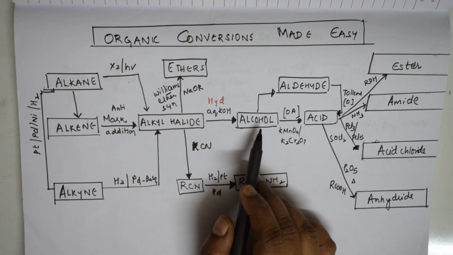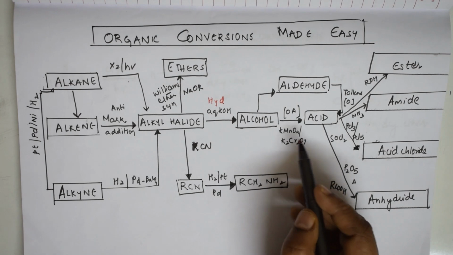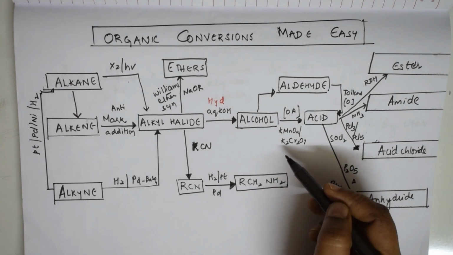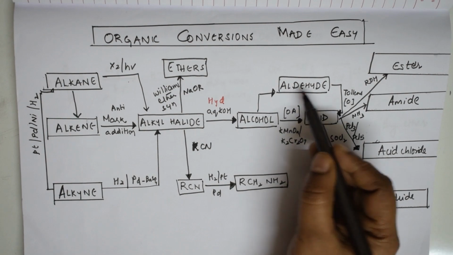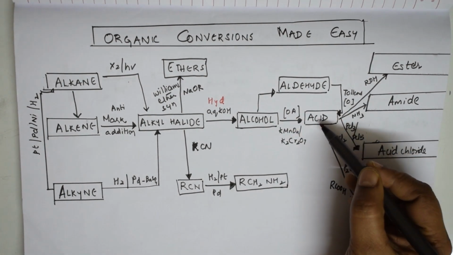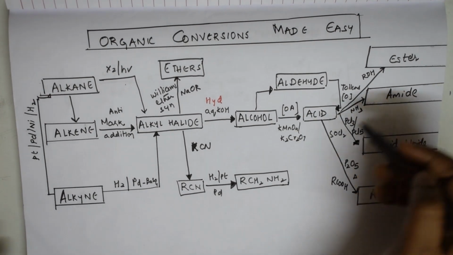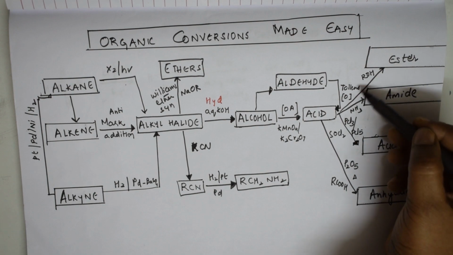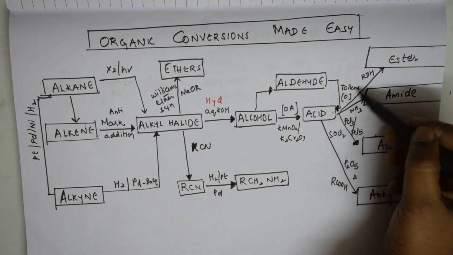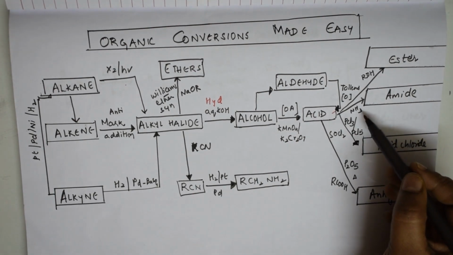We very well know alcohols can always be converted into acids or aldehydes by using oxidizing agents. Alcohols are converted into aldehydes. Aldehydes, on further oxidation, are converted to acids. Done. Further, an acid can be converted into esters. We do know the esterification reaction. Then an acid can be converted to an amide using ammonia.